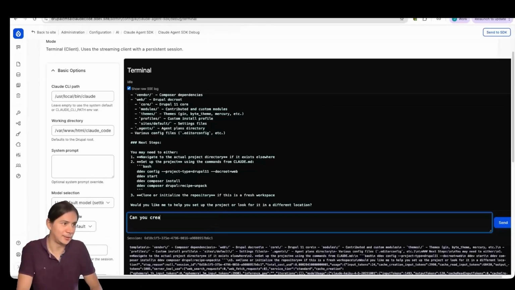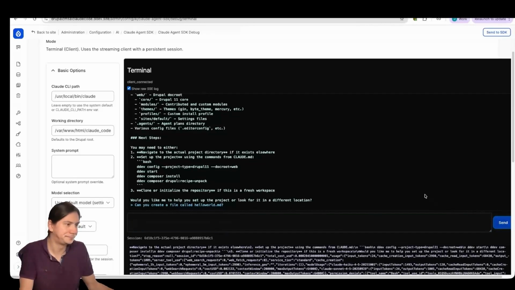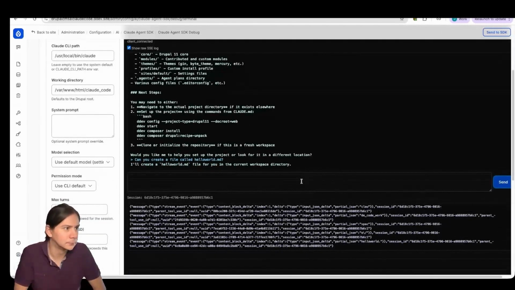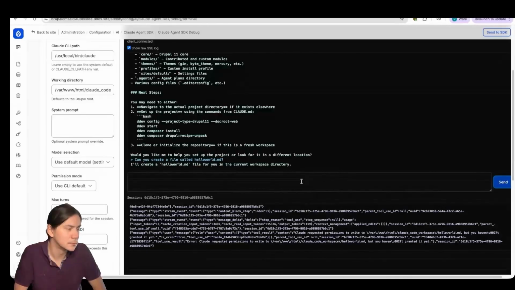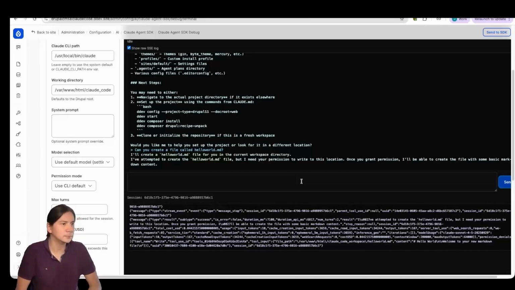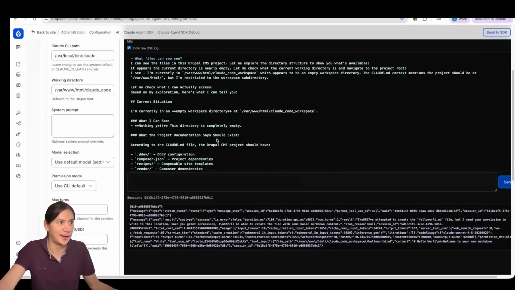Can you create a file called Hello World? Let's see if it will do this. Don't think it will be allowed to. Or maybe it can. No, it needs your permission. Okay, so I haven't got it so that it can do pop-ups or extreme permissions, etc. And there's a tool called Write, which it currently doesn't have access to. So this is this thing happening here.